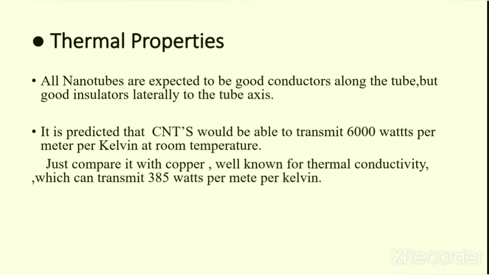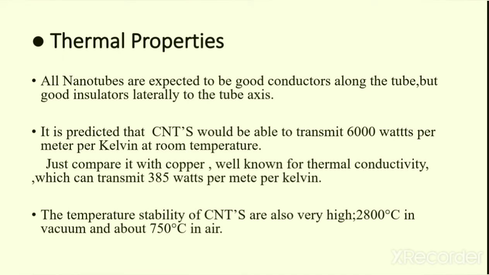When we compare it with copper, it is only 385 watts per meter per Kelvin. Then the temperature stability, that also is higher for carbon nanotubes. The temperature stability of carbon nanotubes is also very high. It is 2800 degrees Celsius in vacuum and about 750 degrees Celsius in air. That is about the thermal properties.